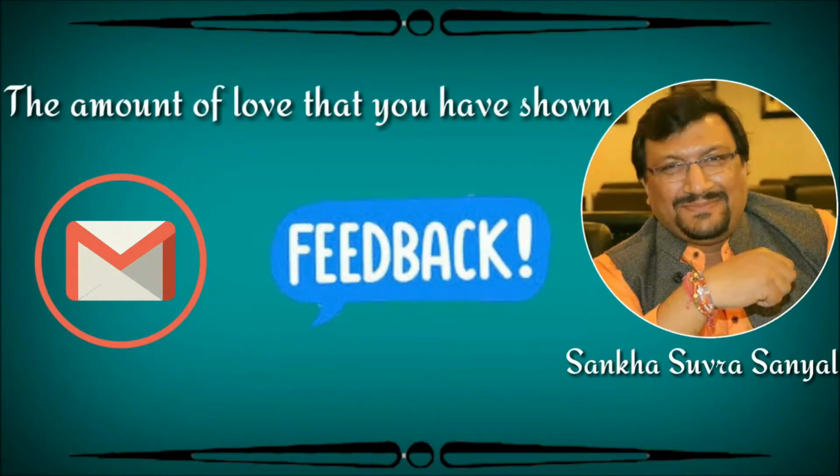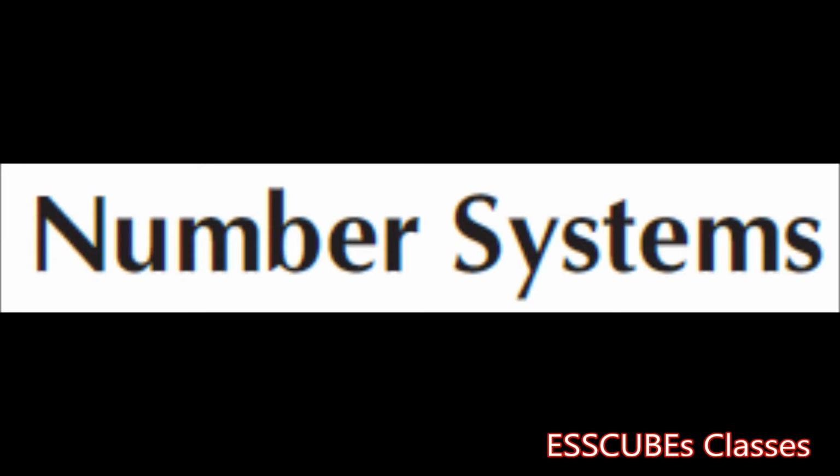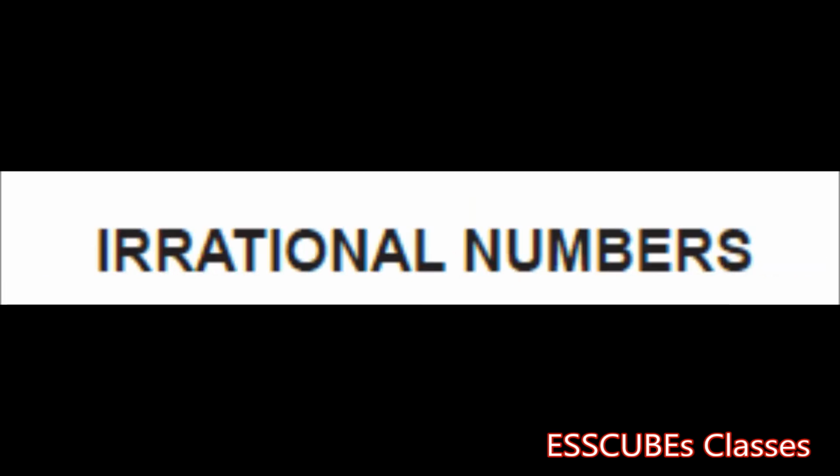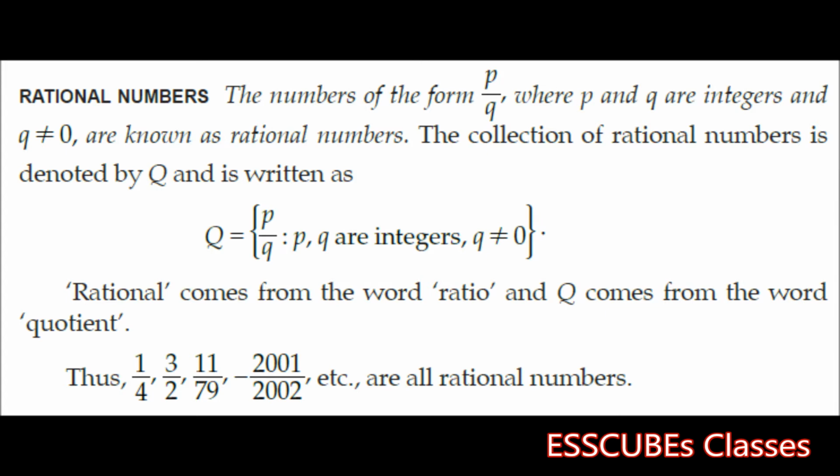Well, last time we had a discussion on rational numbers. It's time for discussion on irrational numbers. So what are rational numbers and what are irrational numbers? We should be clear about it. In rational numbers, we have found that it should be in the form p by q, where p and q are integers and q not equal to 0. Let us check what is an irrational number.